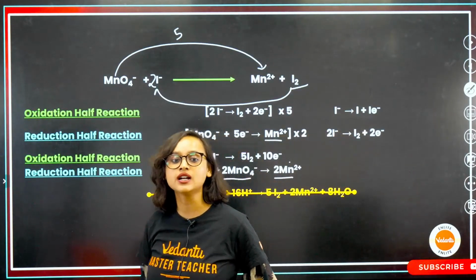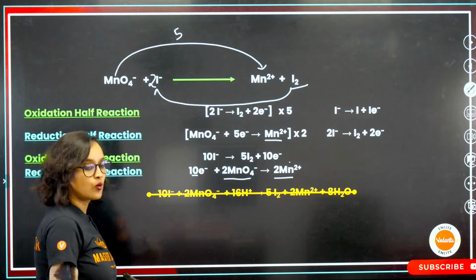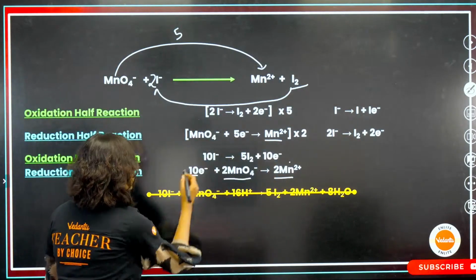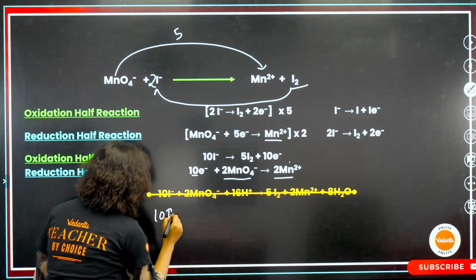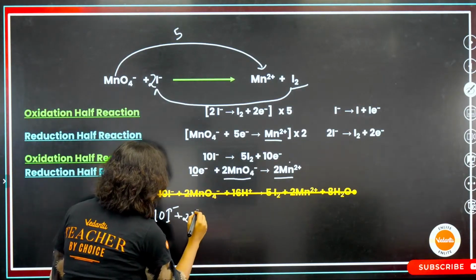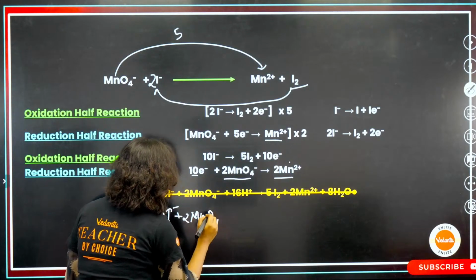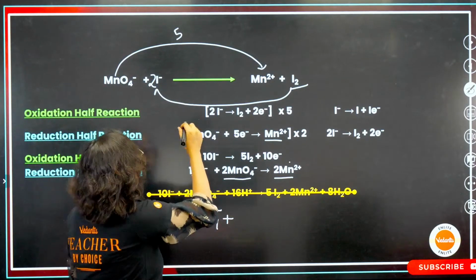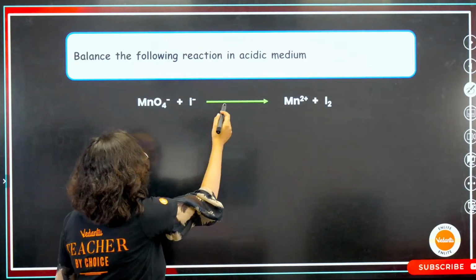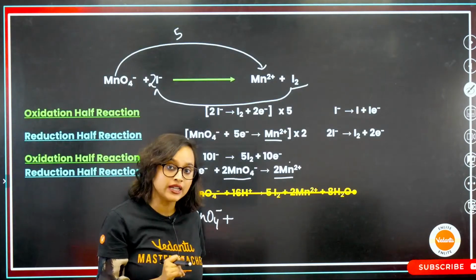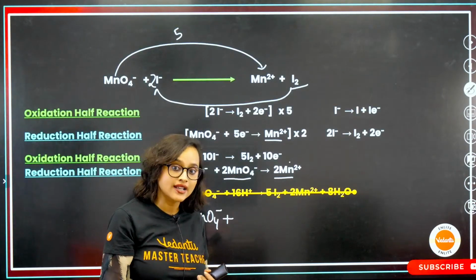That means my complete reaction will be, what is my complete reaction, guys? 10I minus plus 2 MnO4 minus, plus, it has said in the question acidic medium, that means H2O has to be there.